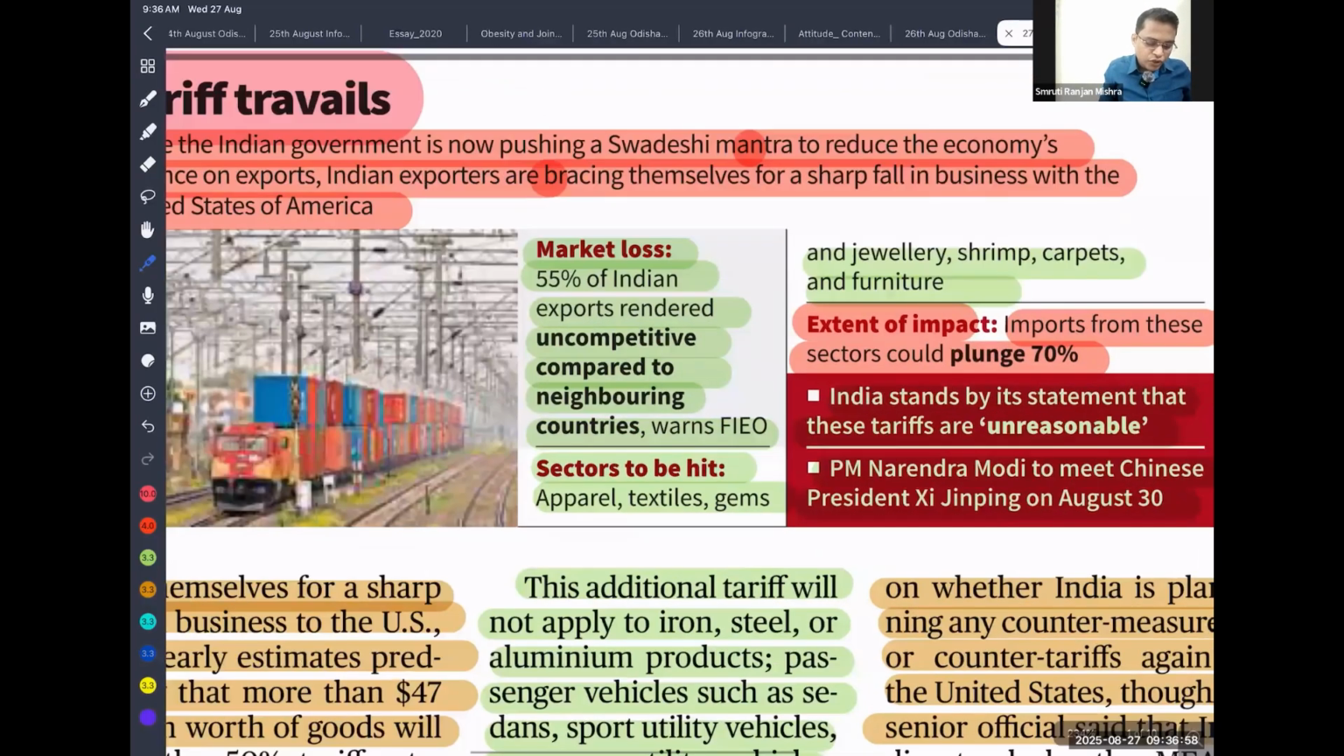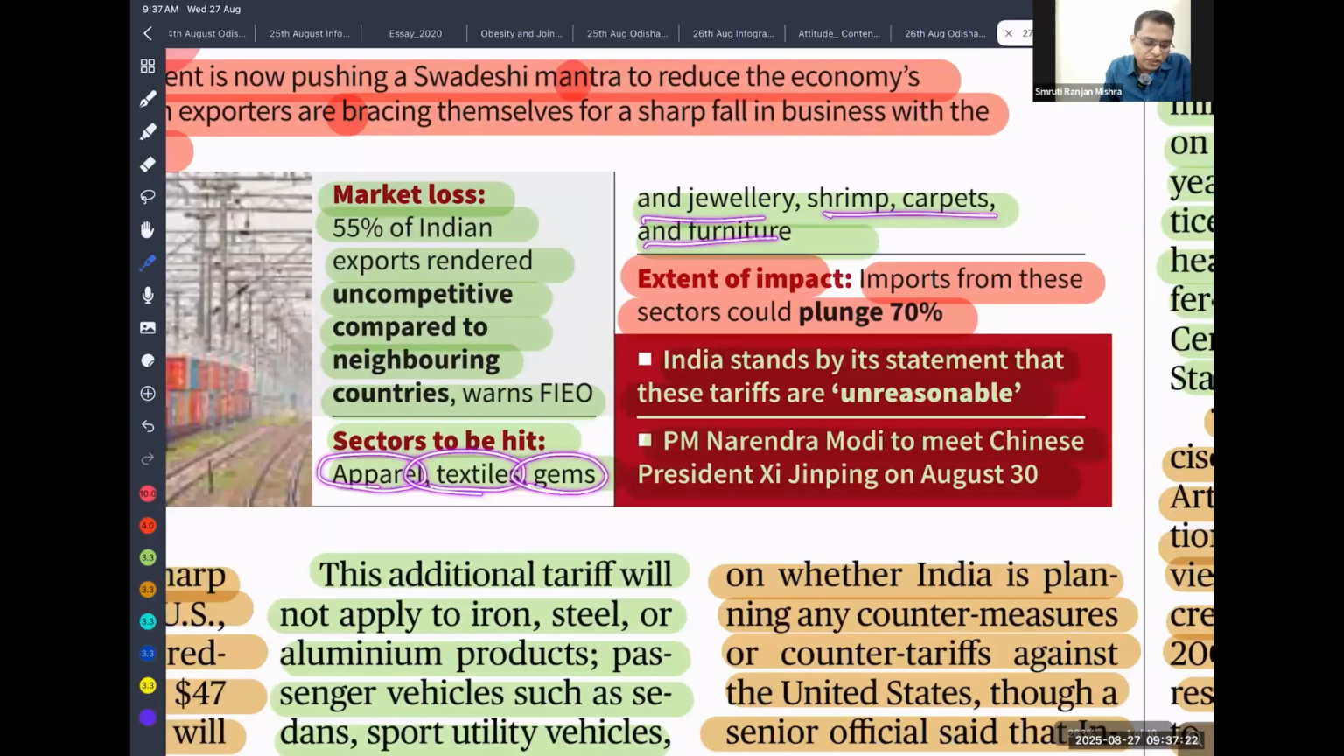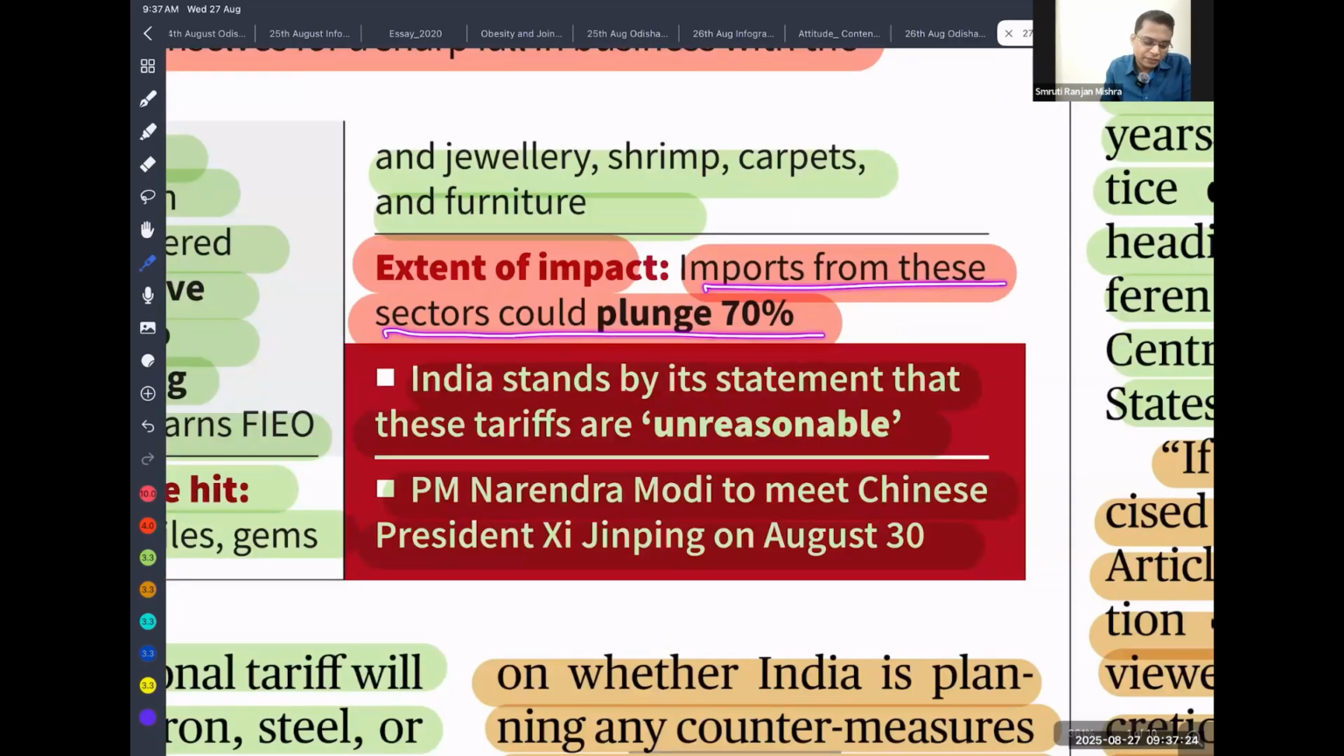The sectors that are going to be impacted are apparel, textile, gems and jewelry, shrimp, carpet and furniture. So there can be a very good question either in your prelims or mains: what kind of impact has the recent rise in tariff by the USA had against India? Here one point you can write about the sectors that are impacted: apparel, textile, gems and jewelry, shrimp, carpet and furniture. The extent of import from these sectors could plunge 70%.